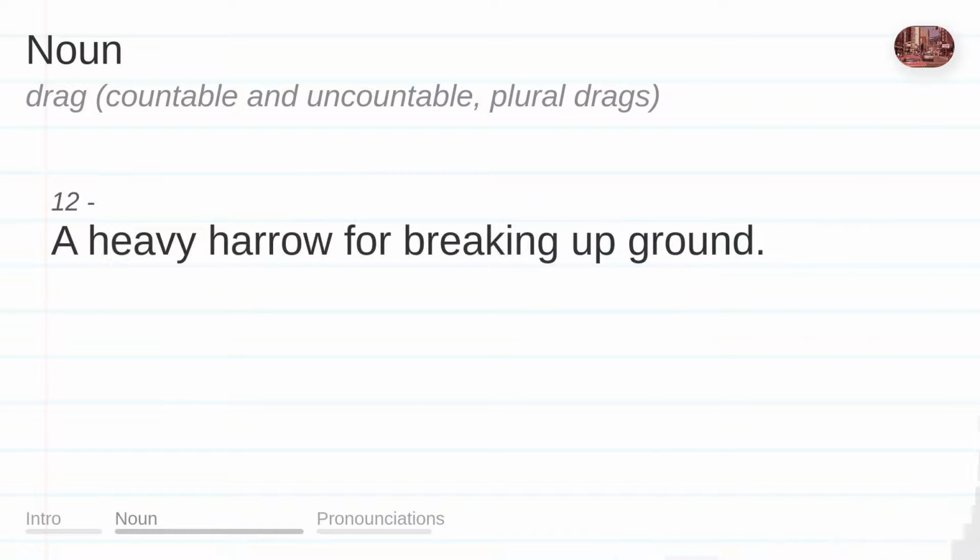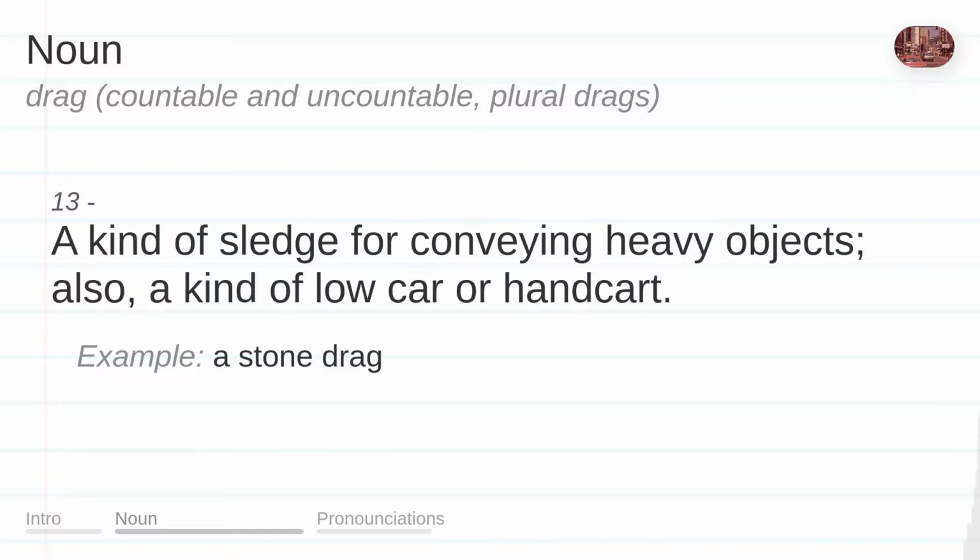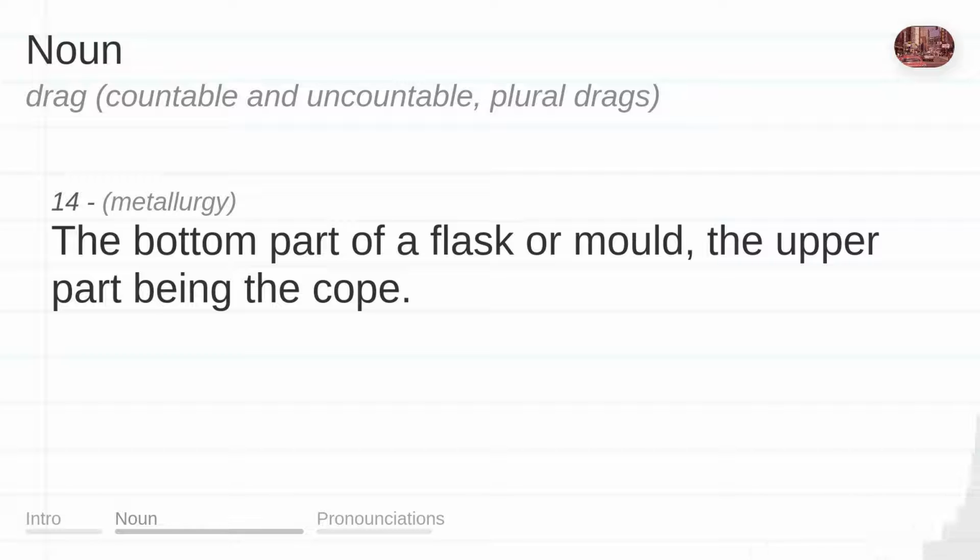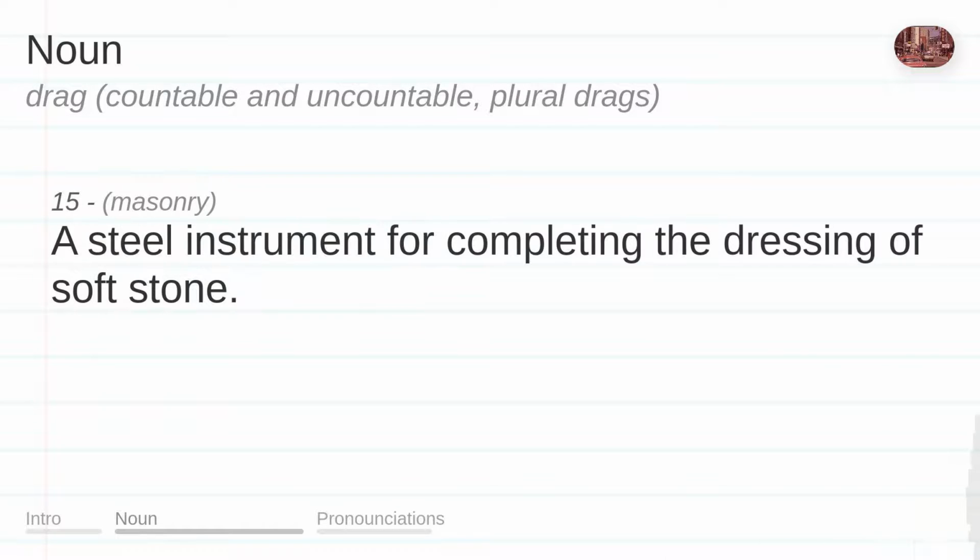A heavy harrow for breaking up ground. A kind of sledge for conveying heavy objects. Also, a kind of low car or handcart. Example: A stone drag. The bottom part of a flask or mold, the upper part being the cope. A steel instrument for completing the dressing of soft stone.